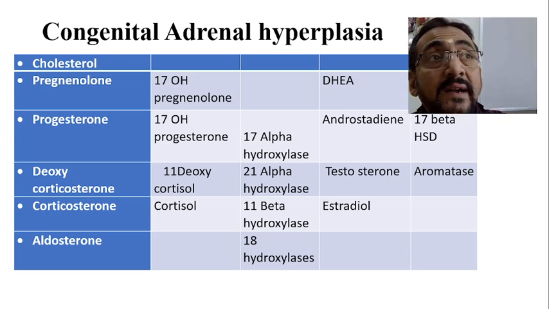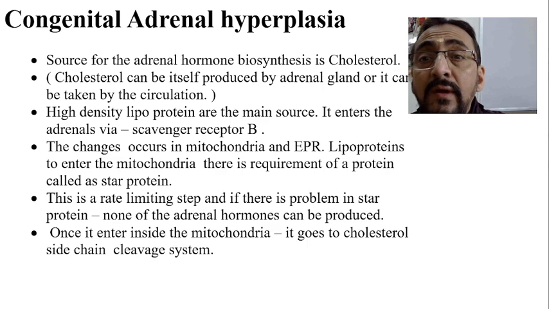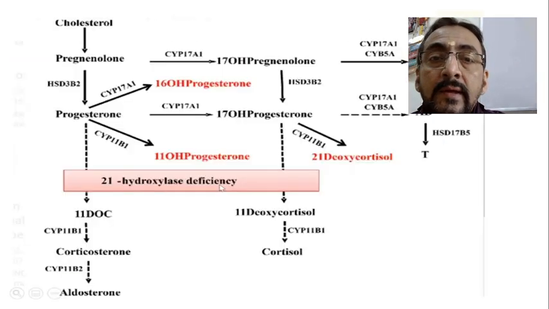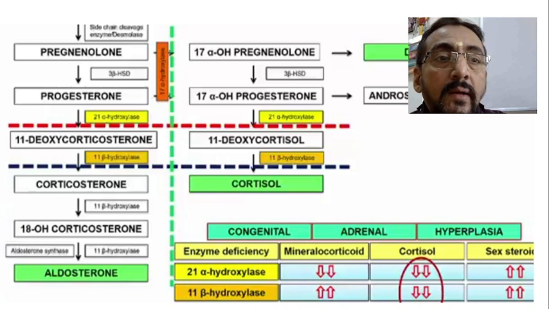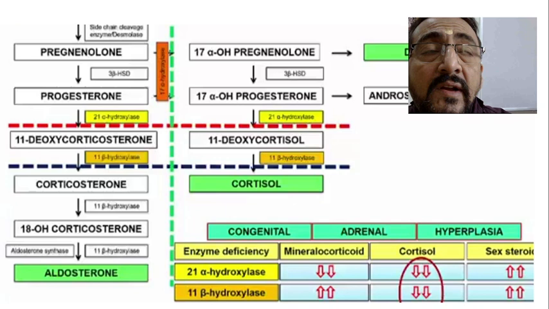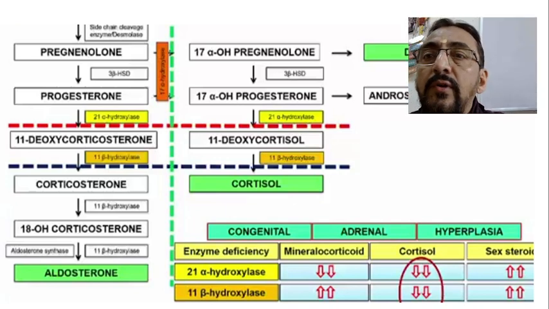But we need to understand this point very clearly because this itself is the base. Therefore I want to take it in detail, what actually happens. For that we have to clearly understand this particular chart. As I told, the precursor for the production of the adrenal hormones is cholesterol.